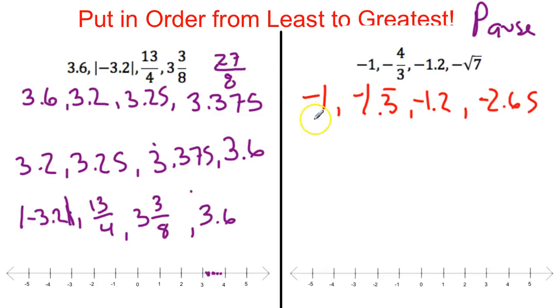-2.65. Alright, so when they're negative, the larger the negative number, the more negative it will be. So I think of this also like money. Would you rather owe someone $1 or $2.65? Right? $2.65 seems like more, so the greater number is actually -1. So -2.65 on the number line, there's 0. -1, -2, -2.65, that's like right over there.